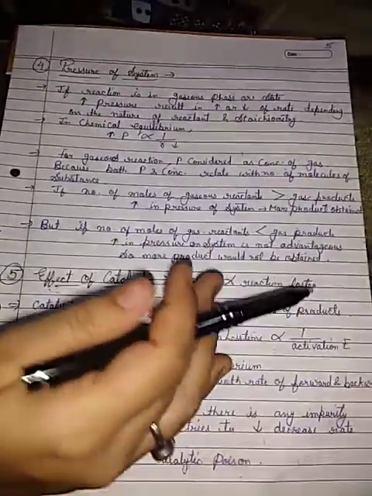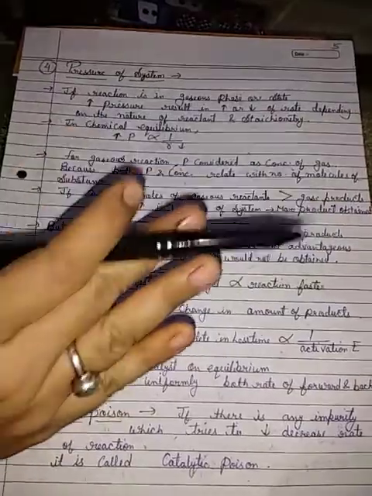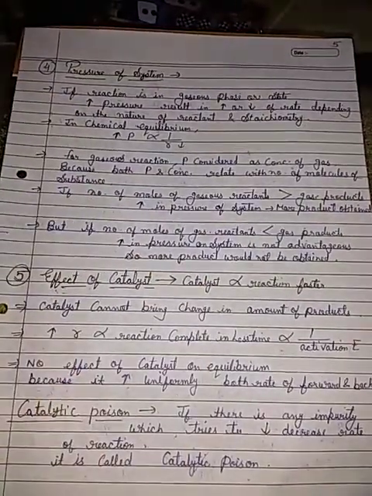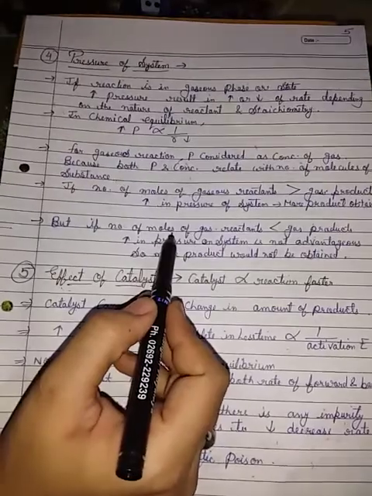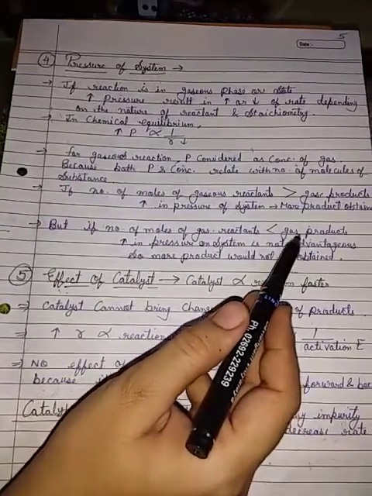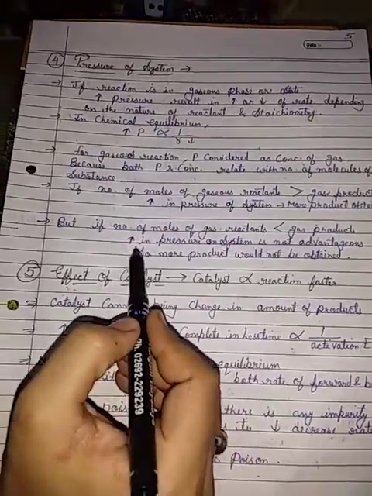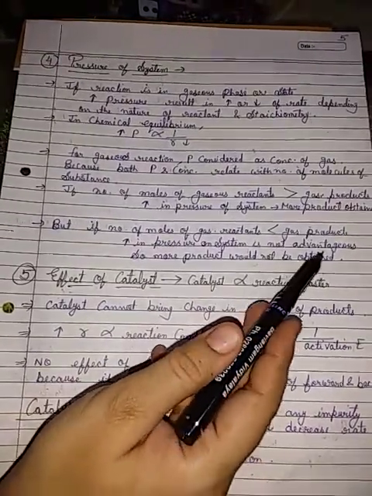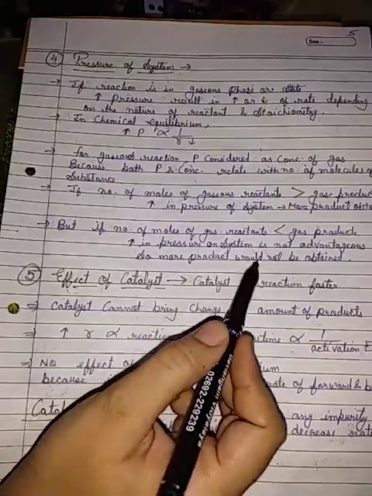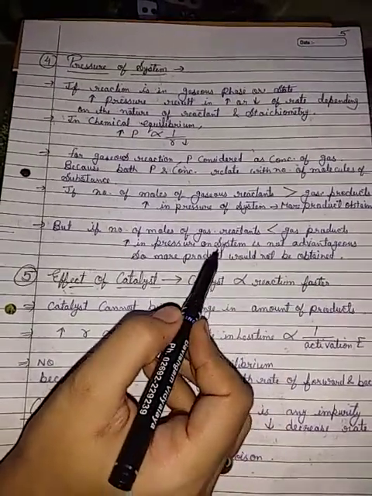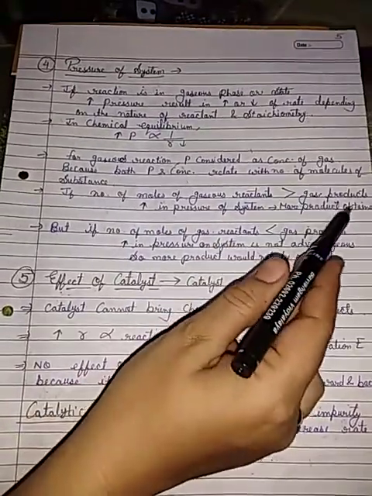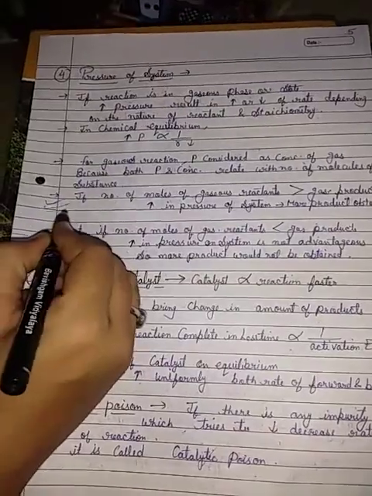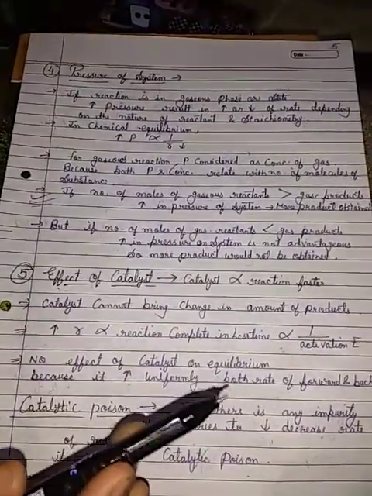Like in a cylinder, we pressurize the gas, so the maximum number of gas molecules are embedded into the gas cylinder. But if the number of moles of gas reactant is less than the gas product, then an increase in pressure on the system is not advantageous, so more product would not be obtained. So it is necessary that the moles of gas reactant be greater than the gas product. So these steps are followed for the rate of reaction.